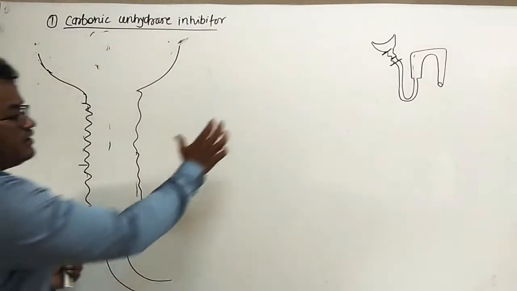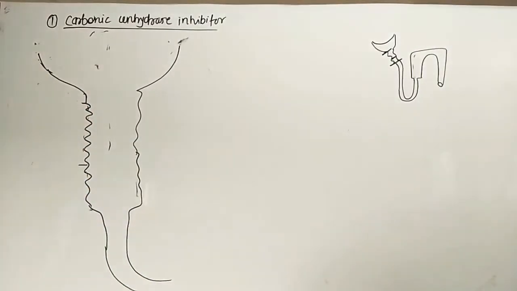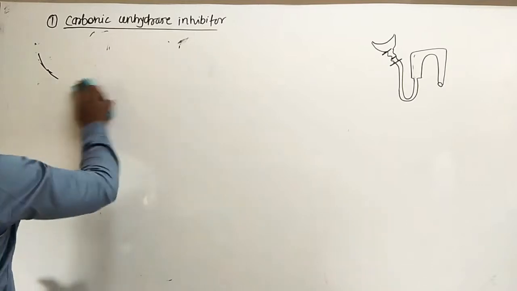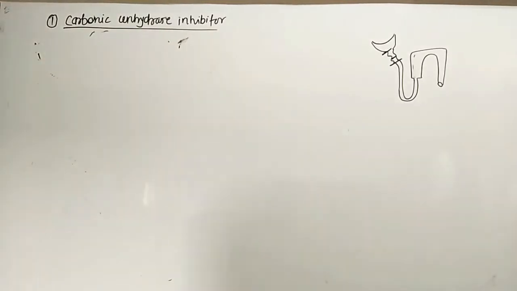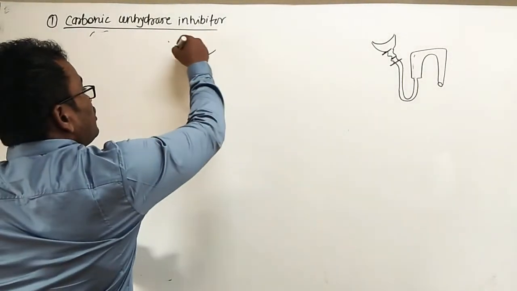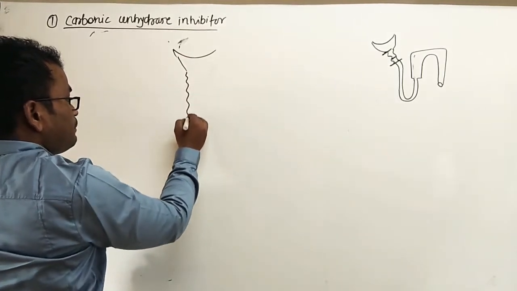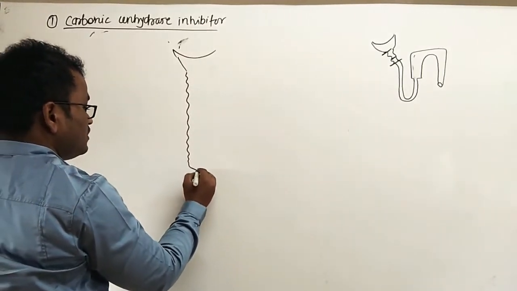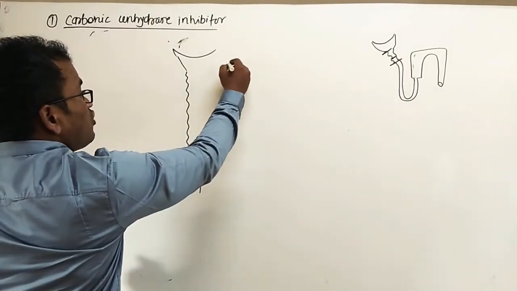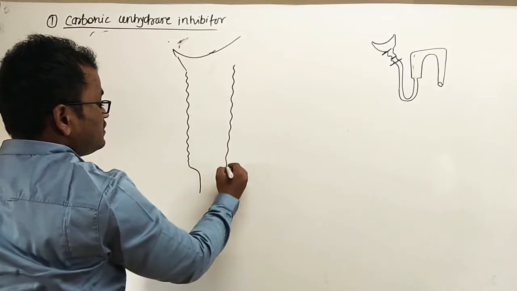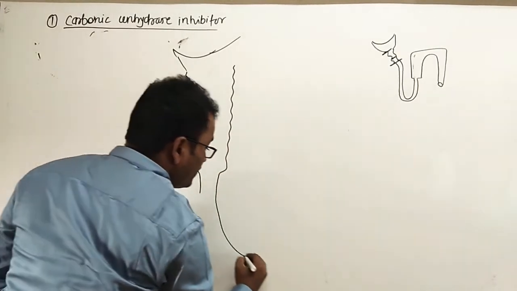So I will draw this diagram here. Watch it very clearly. This is the Bowman's capsule. This is the proximal convoluted tubule. This is the loop of Henle.